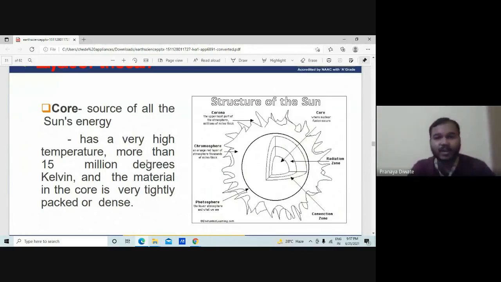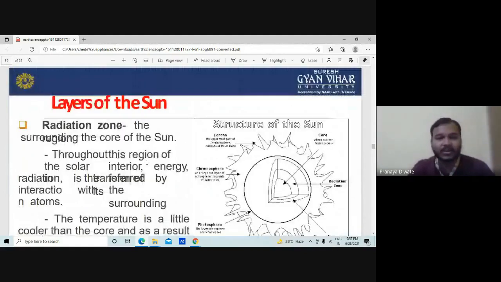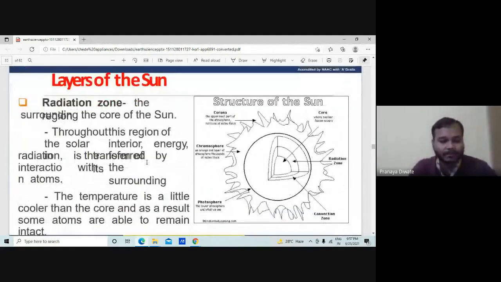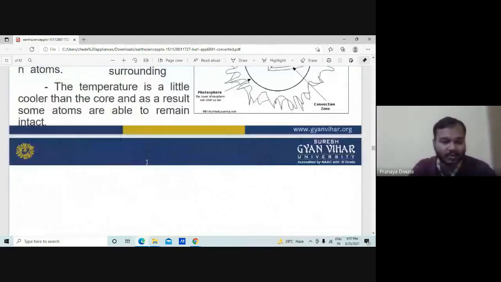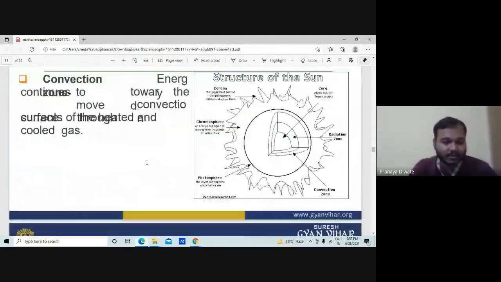Then you have a different layer of the sun.